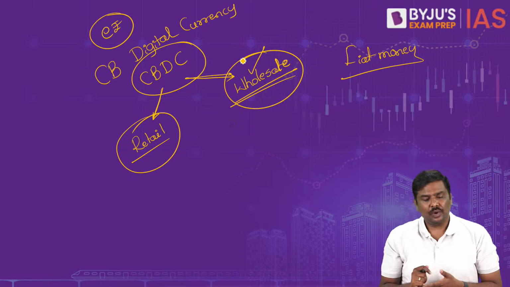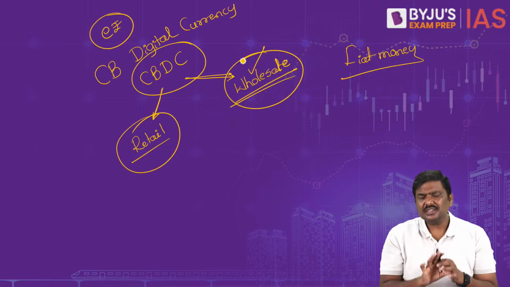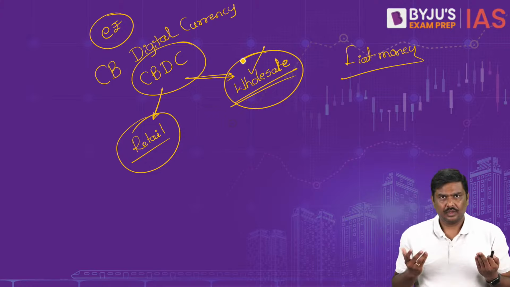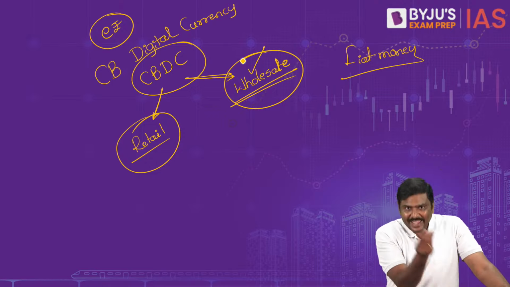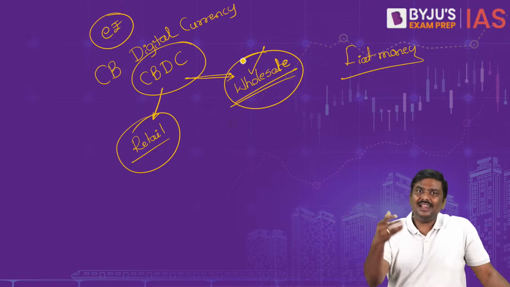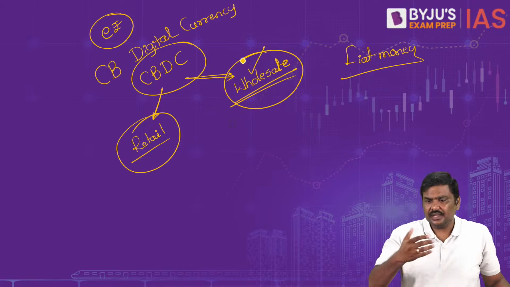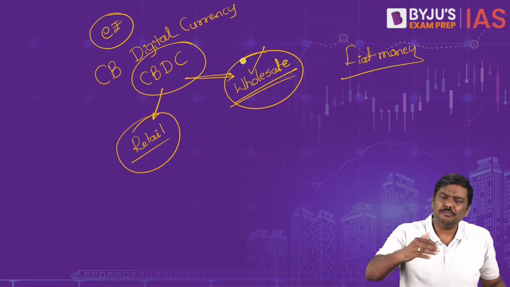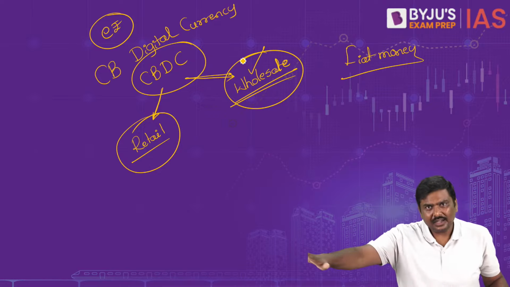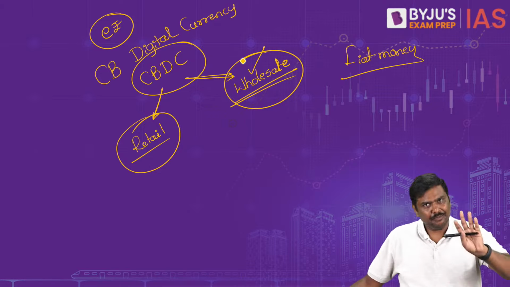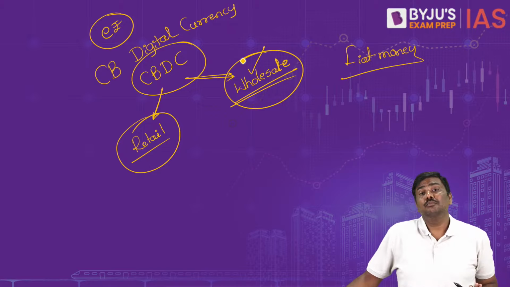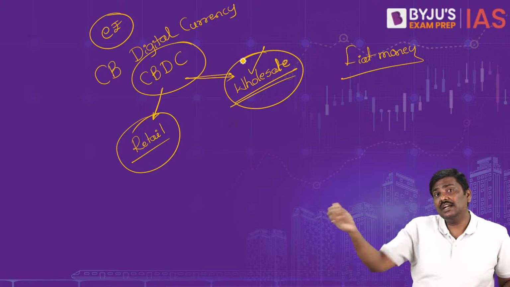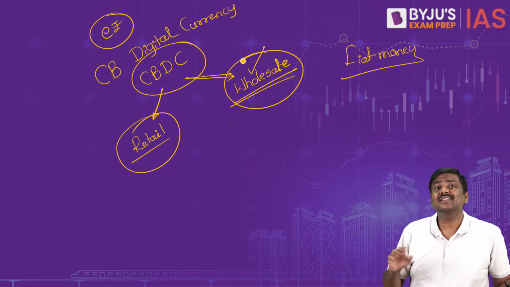Third, very important point. RBI says e-rupee is nothing but a legal tender. I hope you understand this. E-rupee is nothing but a legal tender. Legal tender means it is issued by a central banker and can be used for purchasing and selling of goods or services in the market. Of course, many of you will tell me, but sir, I don't have e-rupee now, or I have e-rupee, I try to sell to somebody else, they are not accepting it, etc.